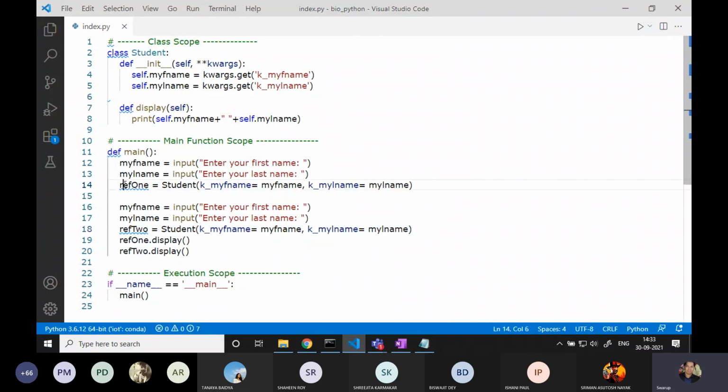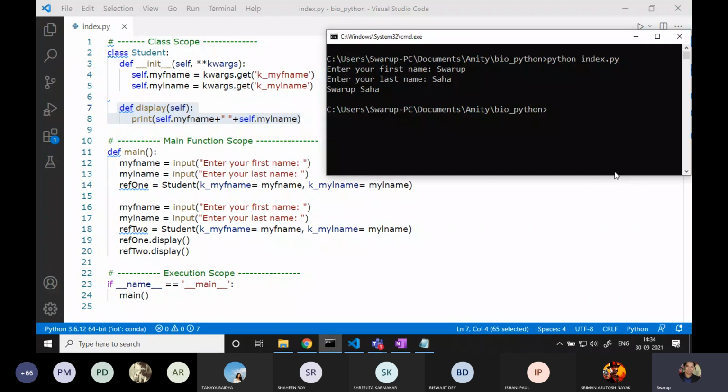So when it is getting referred, whatever data this reference variable holds, according to that the print statement is going to work. In the same way, when I fire this, according to that, this reference variable is going to fire. Let's do it. So this is the first input. This is the second input.